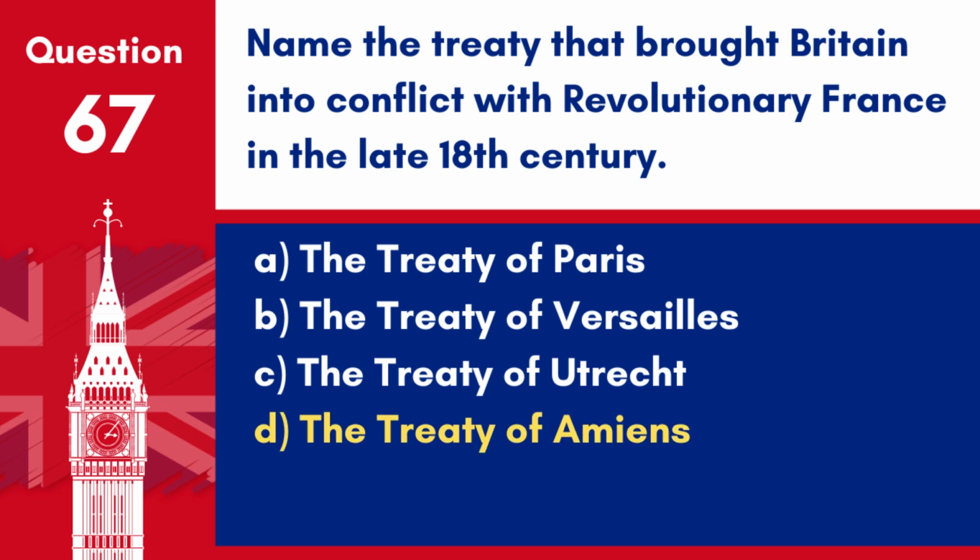Answer: D. The Treaty of Amiens. The Treaty of Amiens, 1802, briefly ended hostilities but ultimately failed, bringing Britain into renewed conflict with revolutionary France.